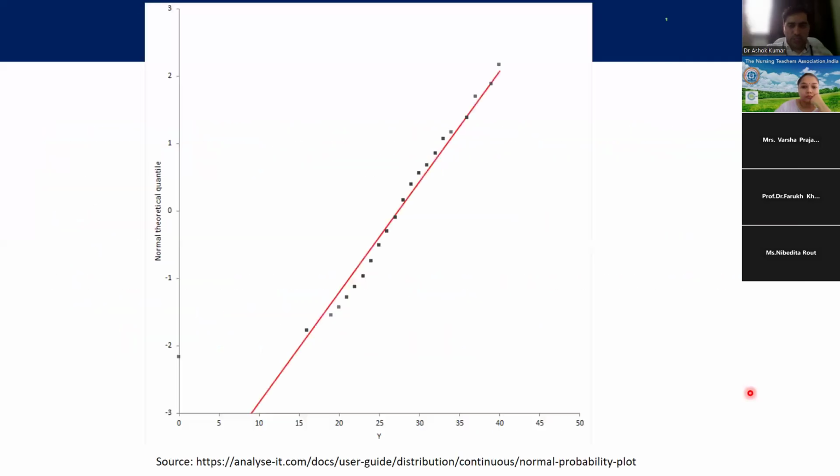Okay, so this is a QQ plot. You can see here this is the line of normal distribution, and these are the observations. And you can see most of the observations are near to or on the line, close to the line. It means this variable is normally distributed. Maybe it is an age variable, 0, 5, 10, 15, 20. So for example, it is age in years. So age is normally distributed.